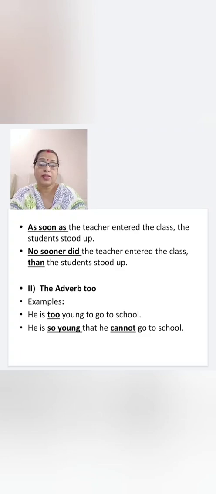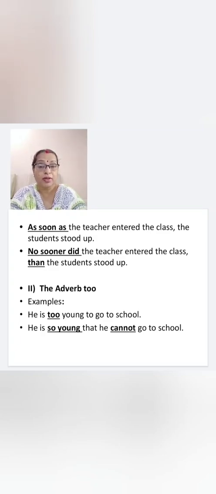Let us see how these words can be used. As soon as the teacher entered the class, the students stood up. What do you see here? As soon as the teacher entered the class, it is past tense. So what will you do? No sooner did the teacher enter the class than the students stood up.